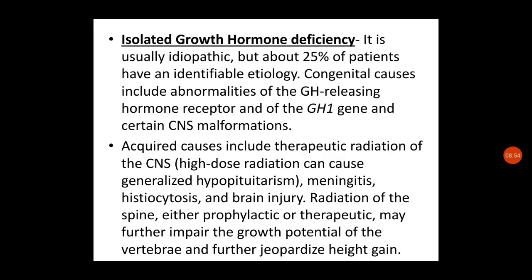Congenital causes include genetic and other receptor problems, and also some CNS malformations.